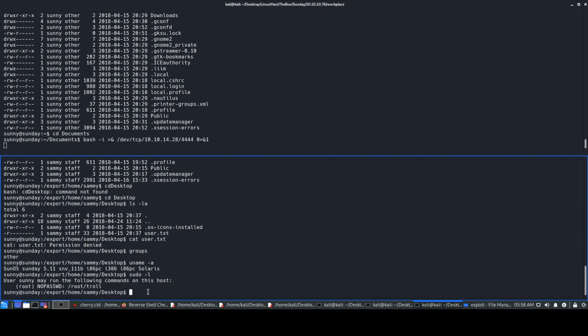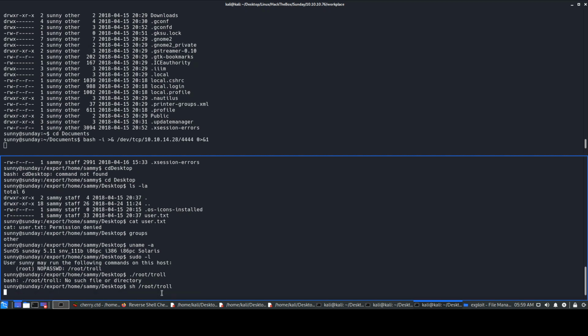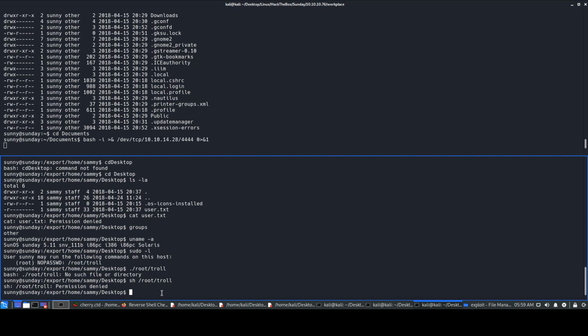So let's just try and see first what this root troll is, because it's not some tool or something like that. Let's go and check what root troll is. We can probably just enter root troll. Okay, for some reason, probably just enter sh. Okay, it's my bad. I have to enter sudo because you have to run it as root, right? My bad.